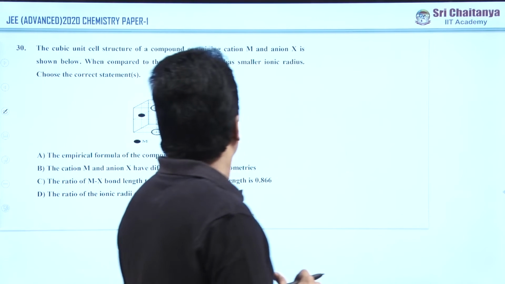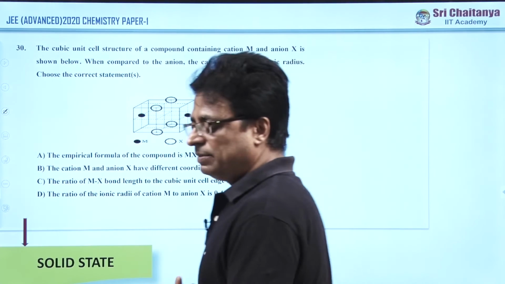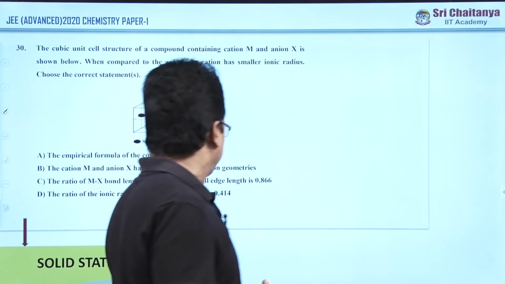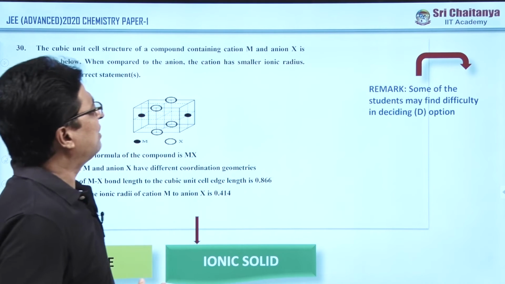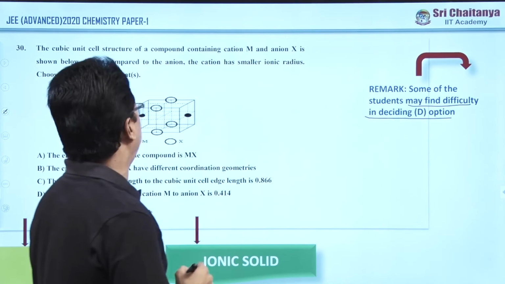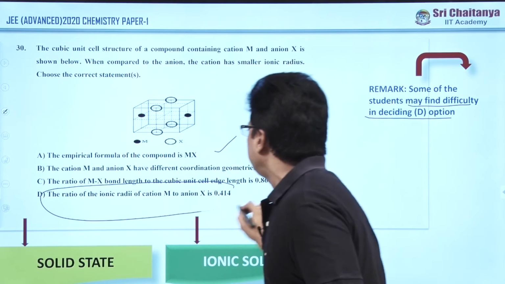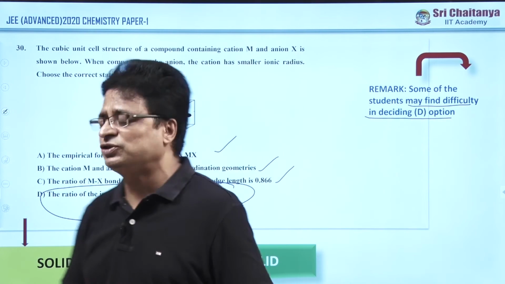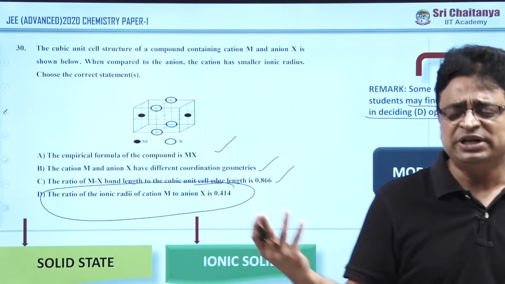Okay. Now, coming to the next beautiful question in one or more than one answer type. Again, it is another beautiful area of the advanced examination in chemistry. The chapter is solid state, and they have asked the question under ionic solids. The remark is that some students may find difficulty deciding the D option. The first three options have no problem at all. What is the D option? The ratio of ionic radii of cation M to anion X is 0.414. Because of that only, the question becomes moderate. Otherwise, it is an easy question.